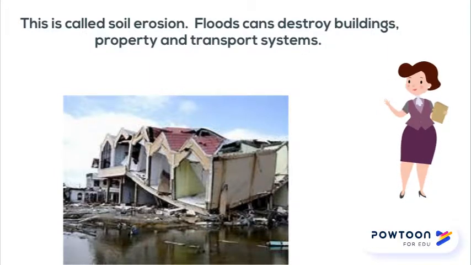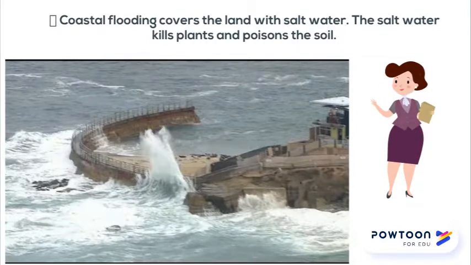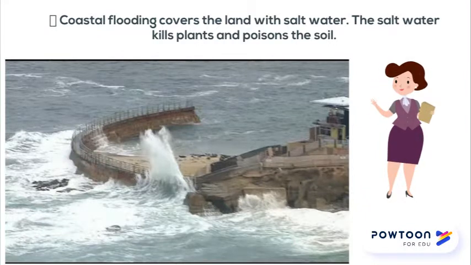Floods can wash sewage out of sewage works, polluting food and water supplies. Diseases can spread easily after a flood. Coastal flooding covers the land with salt water. The salt water kills plants and poisons the soil. Also, serious flooding destroys the land and buildings, which may mean that some people will have